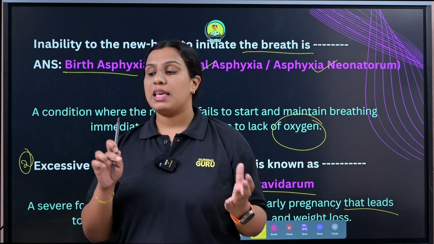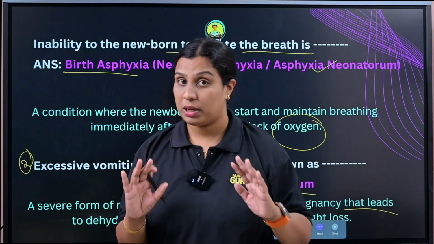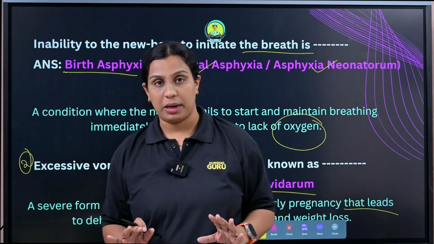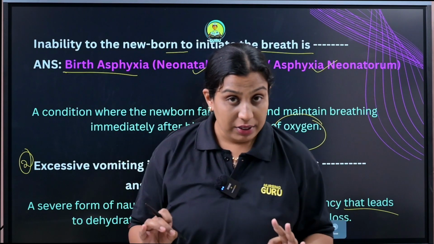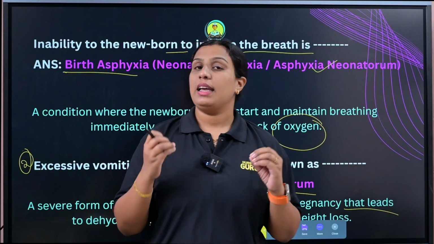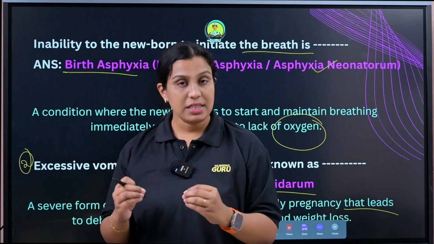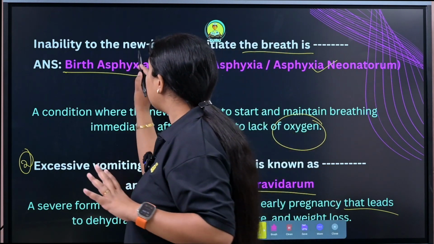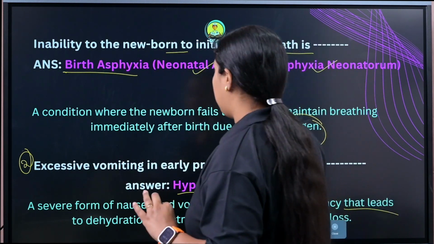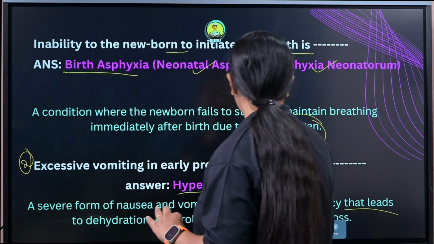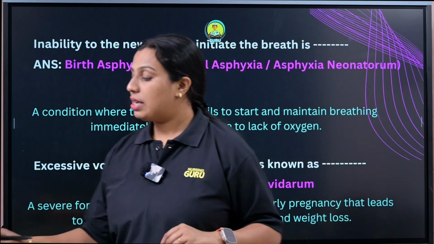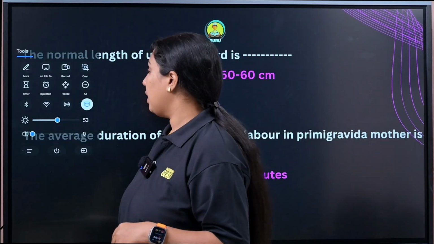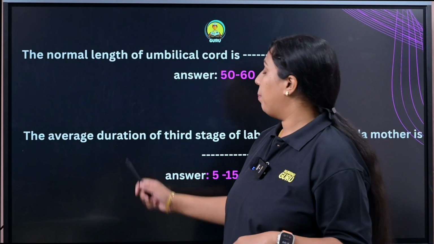Remember, sometimes hyperemesis gravidarum is asked as a 5 mark question, so if you have the idea, you can write for 5 marks. Hyperemesis gravidarum means excessive vomiting in early pregnancy. So we discussed 2 questions: inability of the newborn to initiate breathing is birth asphyxia, and excessive vomiting in early pregnancy is hyperemesis gravidarum. Clear?